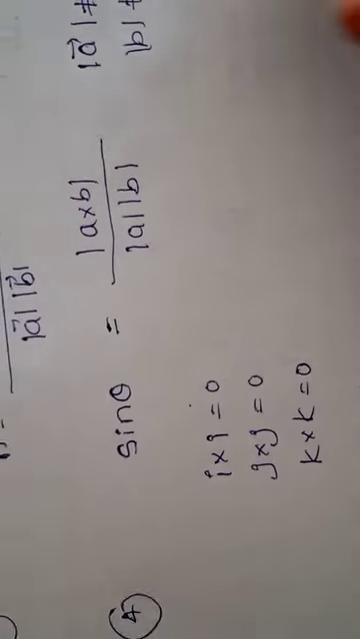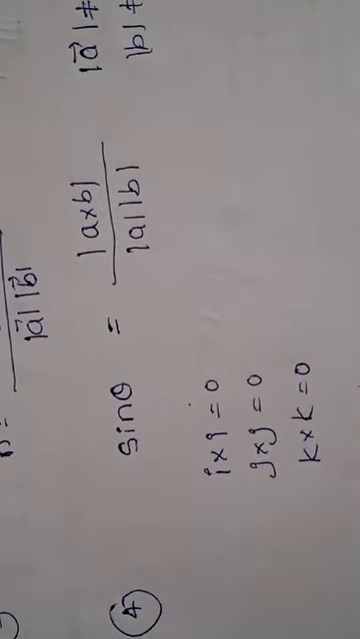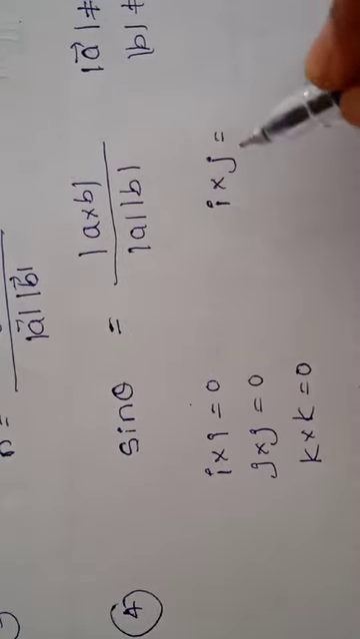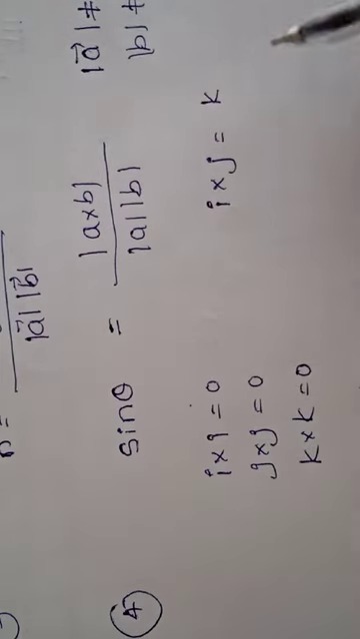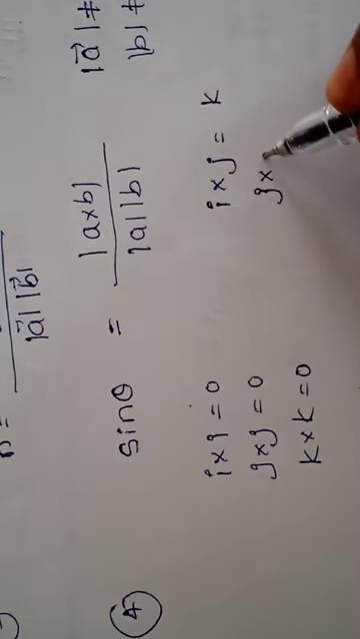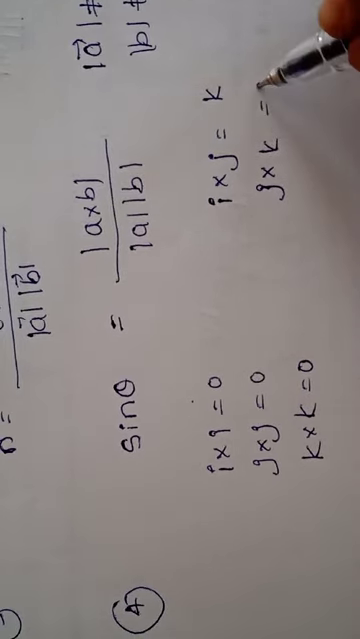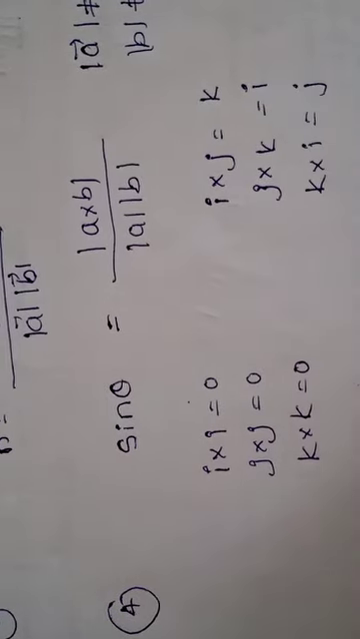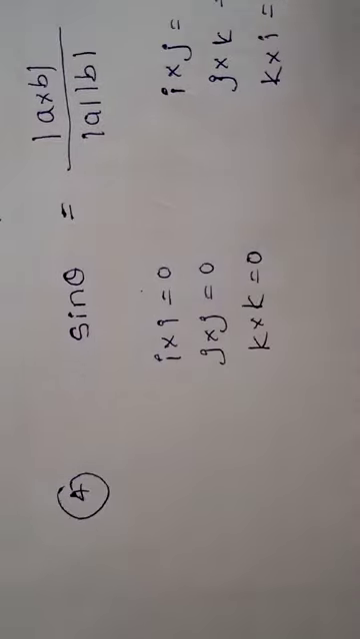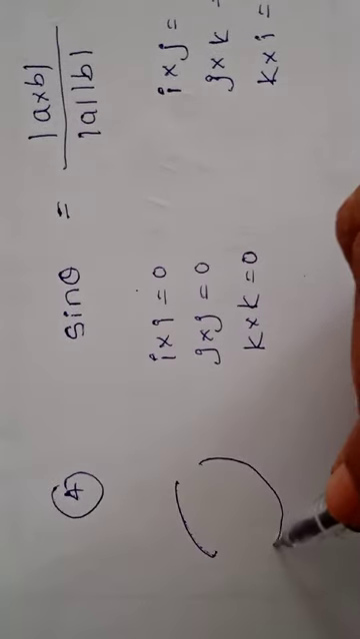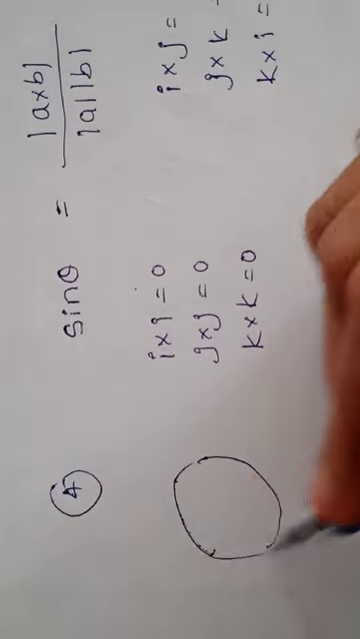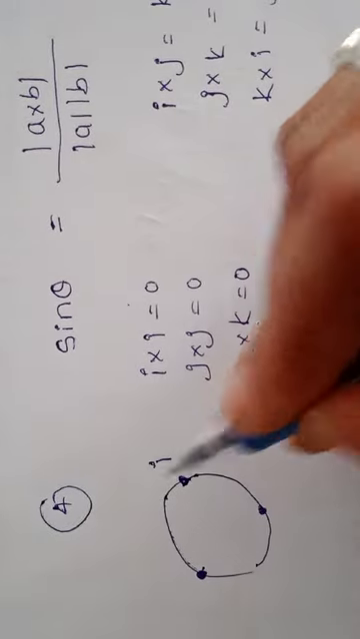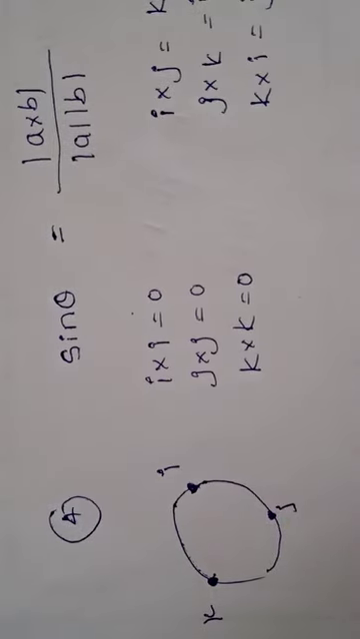Then some other vector products are there. If I operates with J, the product comes as K. Then J cross K will be I. Then K cross I equals J. To remember this, we have to make a small circle. There are three components: one is I, J, and the third one is K.